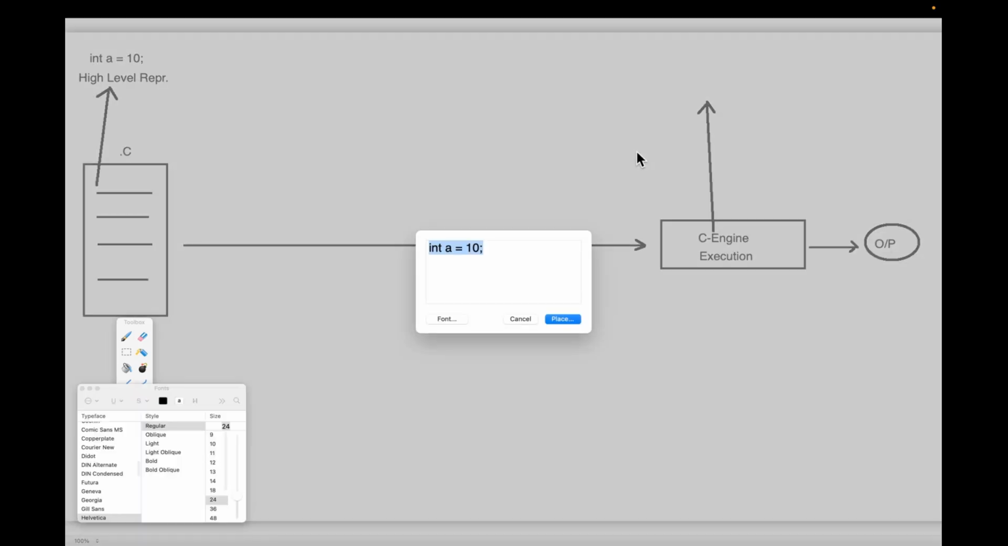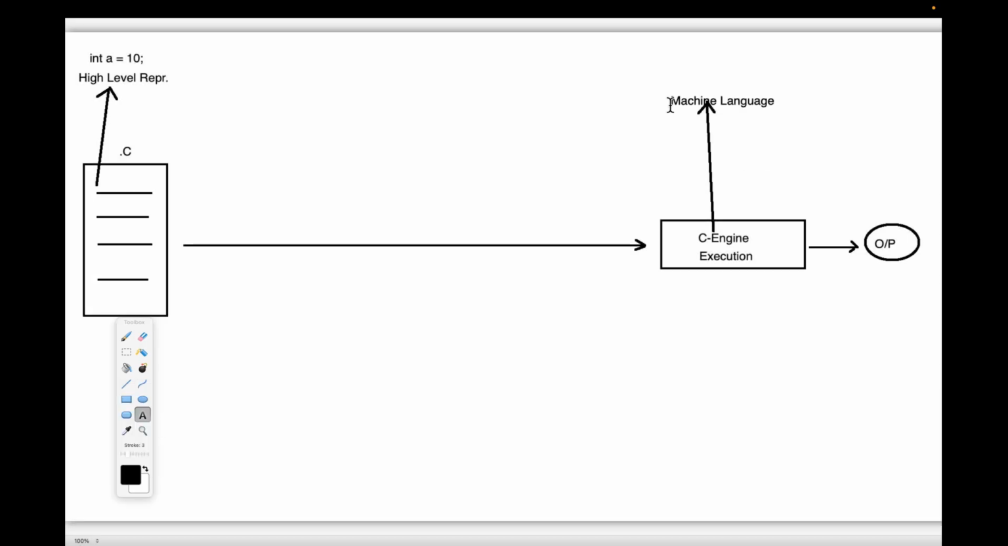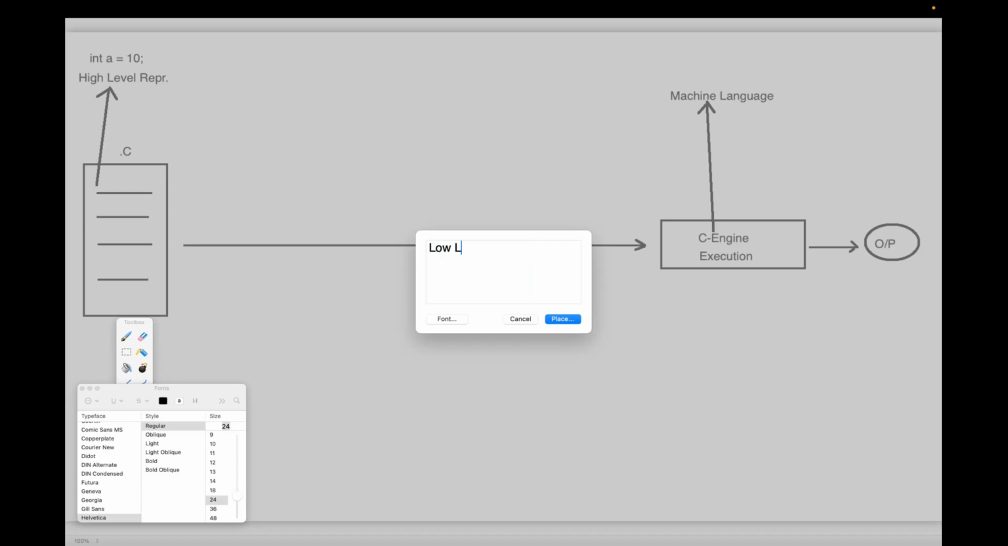It is able to understand machine language. Understand it clearly. This machine language is also called a low level language, or we may call it low level representation.